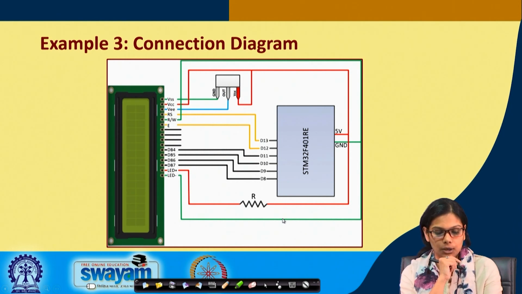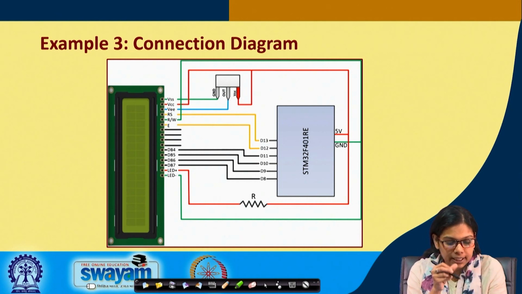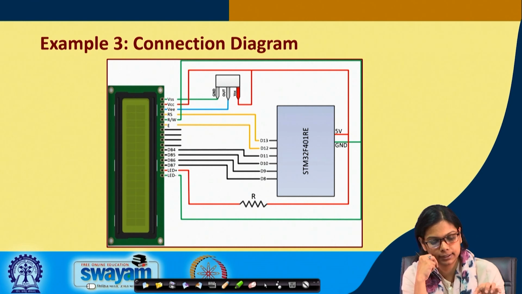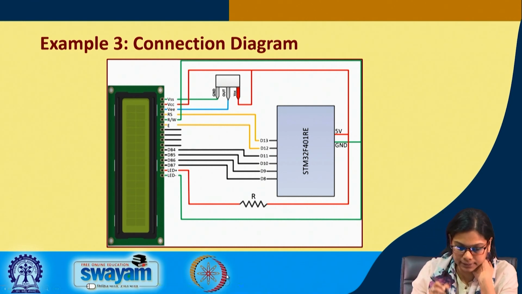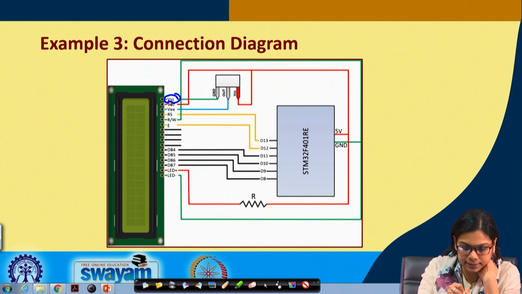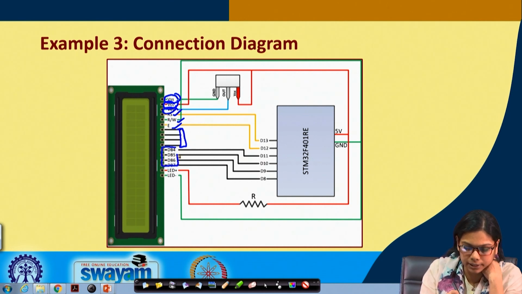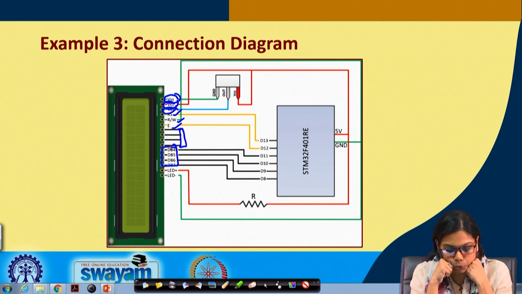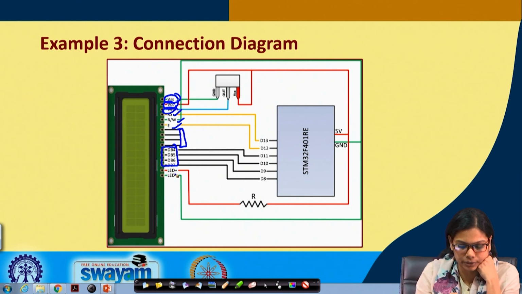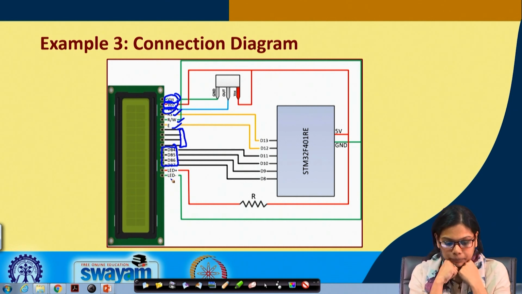Okay. This is how the connection goes. If you see the LCD, it has these pins: VSS, VCC, VEE, RS, read write, enable, and then for the 4-bit mode we do not do anything with the least significant bits. We are concentrating on DB4 to DB7, and then there is the LED plus for the backlight and LED minus.